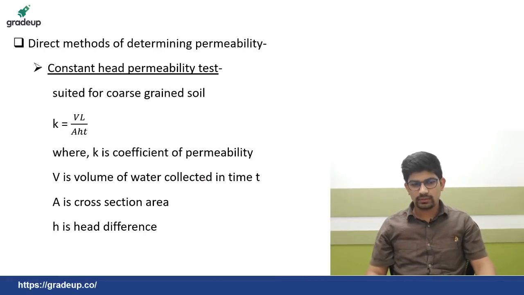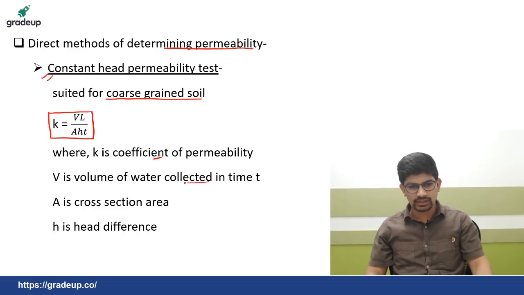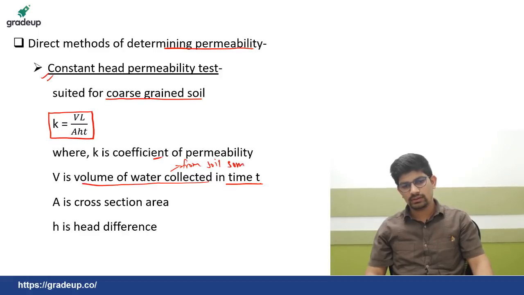Now, this was about the Darcy law. Now, there are various methods to determine the permeability. So, first among these is the constant head permeability test. Now, this is suited for coarse grained soil. The formula which this uses is K is equal to VL upon AHT, where K is the coefficient of permeability as already discussed, V is the volume of water collected in time t from the soil sample, A is the cross section area of the soil sample, and H is the head difference.